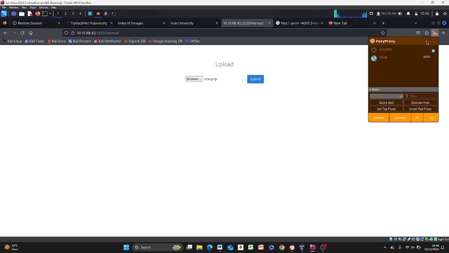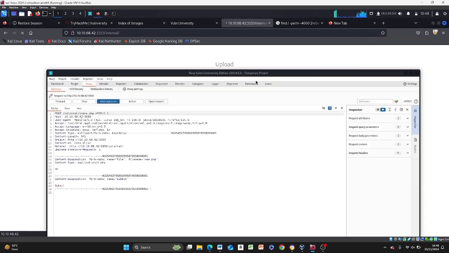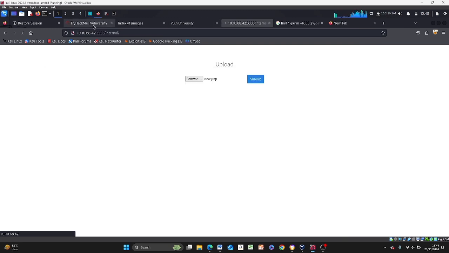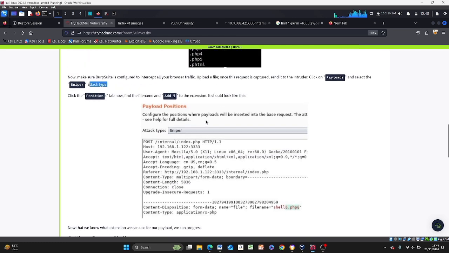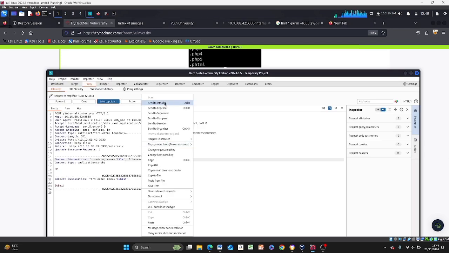So now we can turn this on, have our intercepts ready, and submit. So it's supposed to intercept, and now we have our file new.php. Now next thing is what? Go to the intruder tab, send to intruder, and then sniper. The way we do that is to right click here and send to intruder.